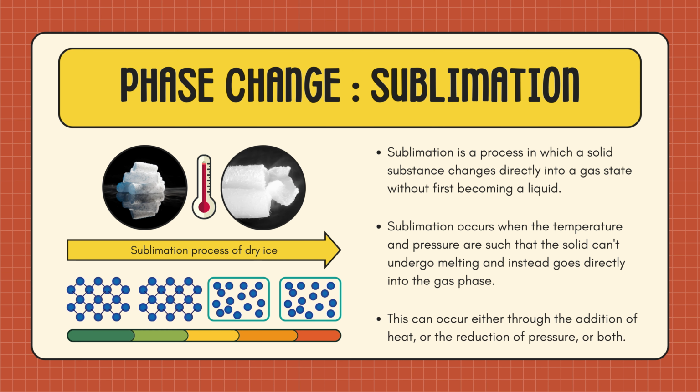Sublimation. Sublimation is a process in which a solid substance changes directly into a gas state without first becoming a liquid. Sublimation occurs when the temperature and pressure are such that the solid can't undergo melting and instead goes directly into the gas phase. This can occur either through the addition of heat or the reduction of pressure, or both.